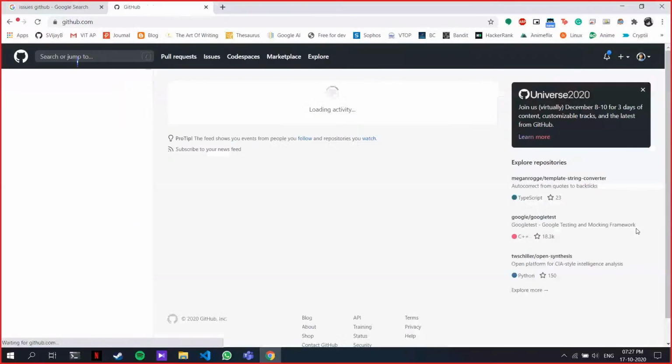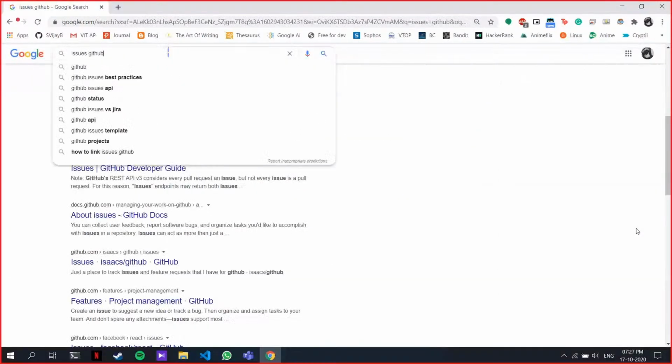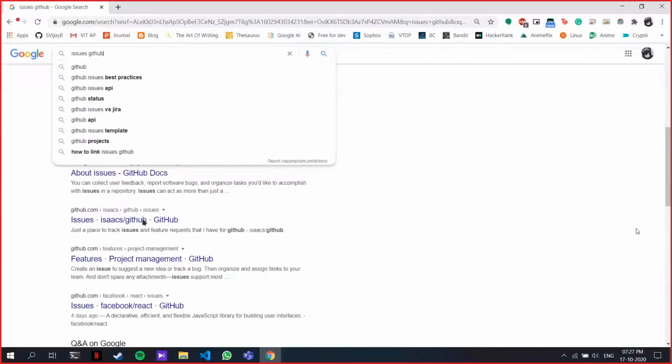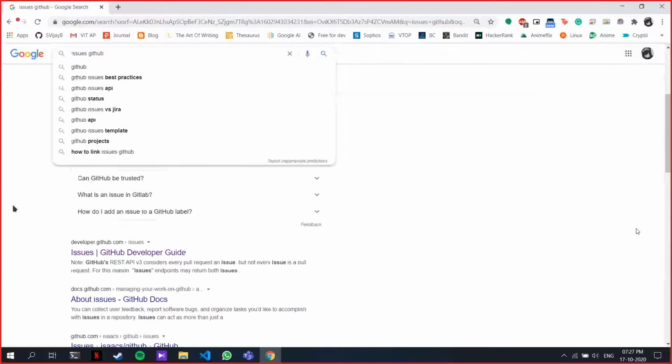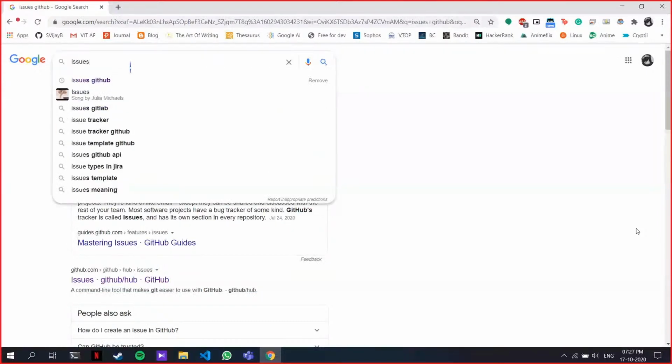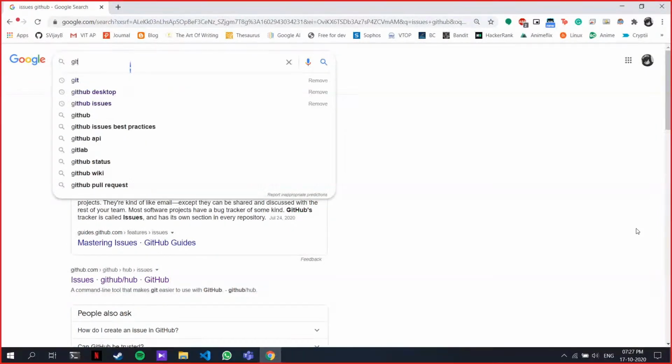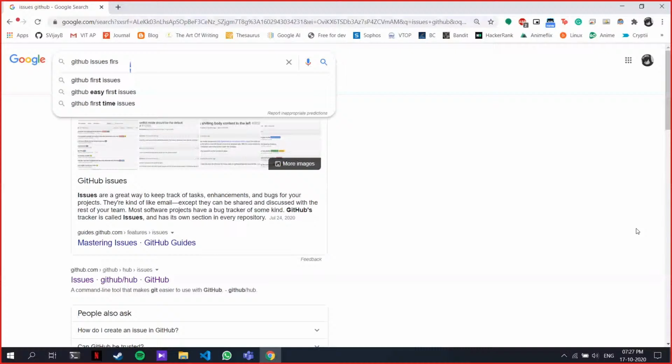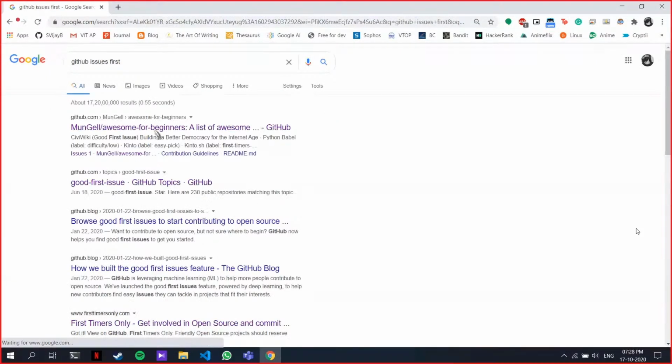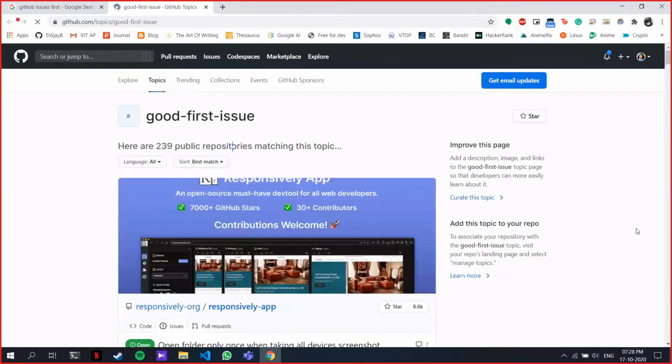One second. Why am I not able to find any issues? If I add something in my own repository, don't they count it as a contribution? Yeah, it is considered a contribution.